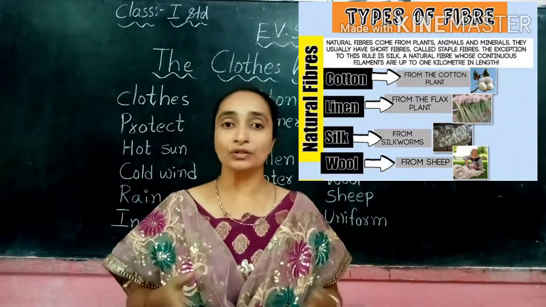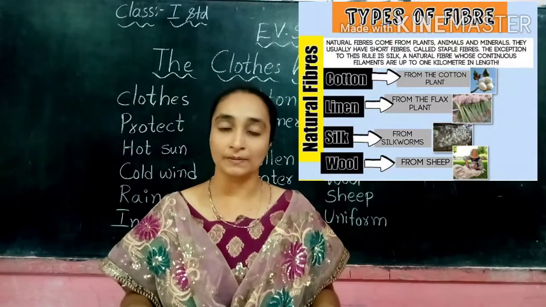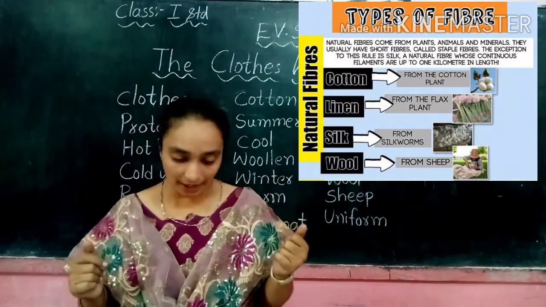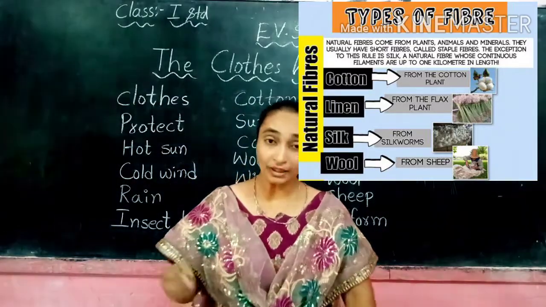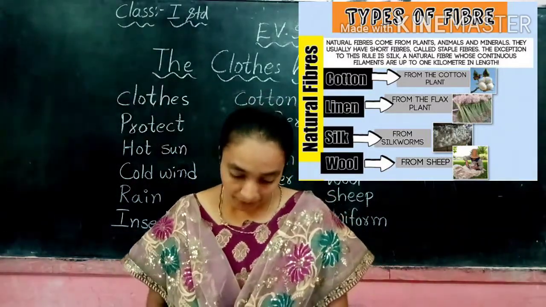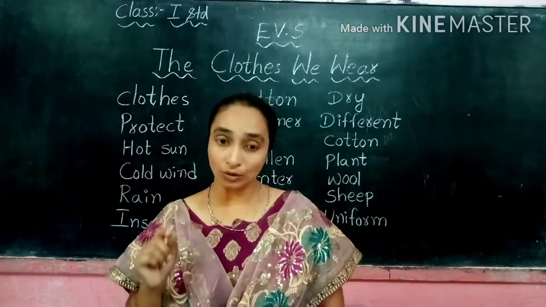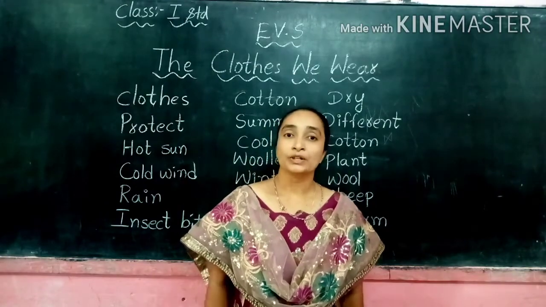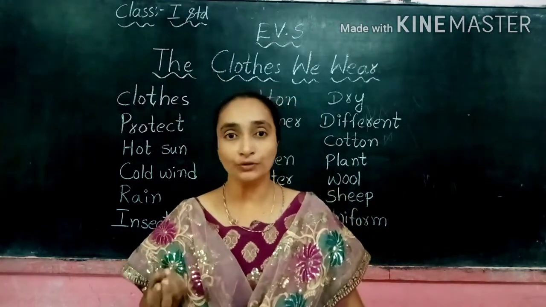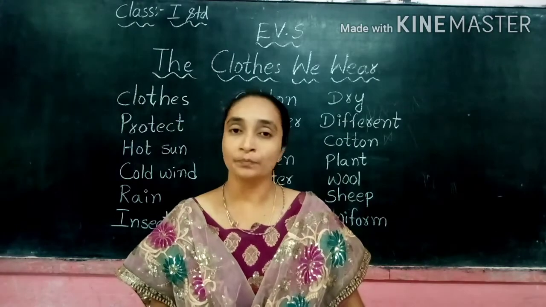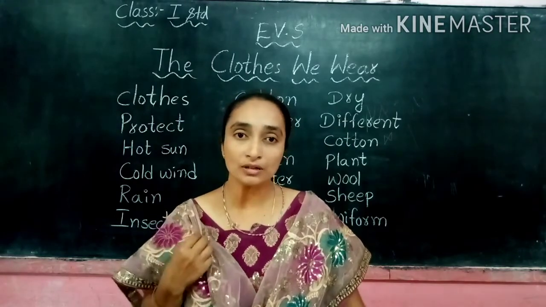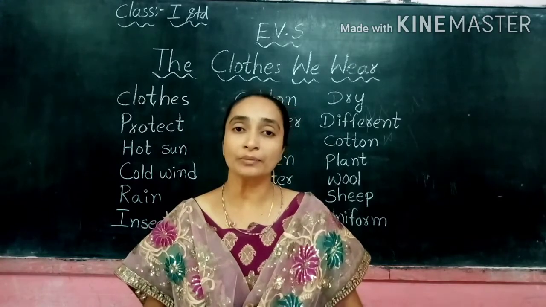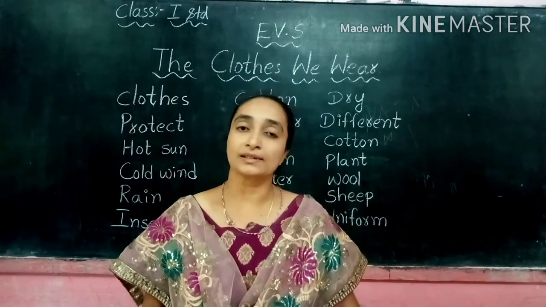Each type of cloth is made from different types of fibers. So different clothes are made from different types of fibers. Clothes also come from plants. Children, the food we eat comes from plants and animals. In the same way, the clothes we wear are also available from plants and animals.